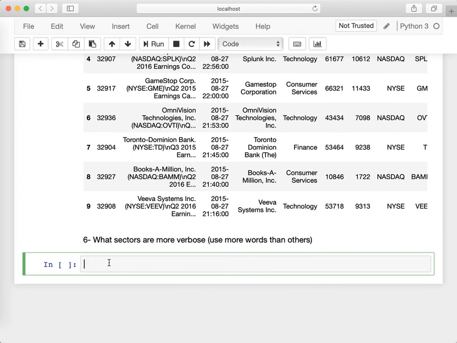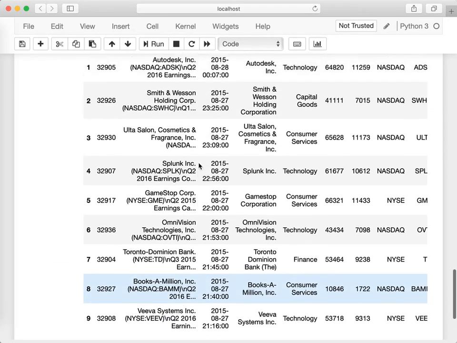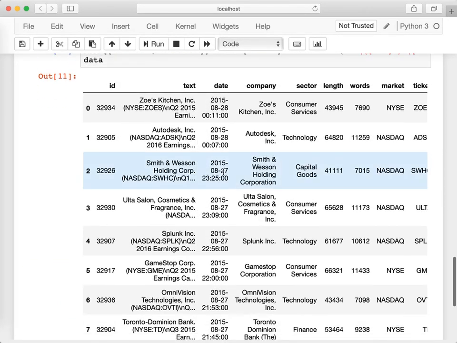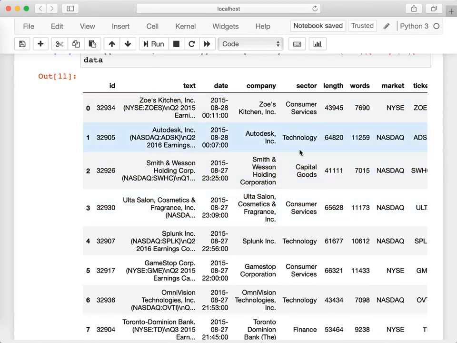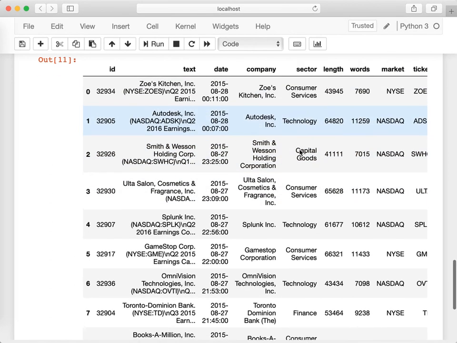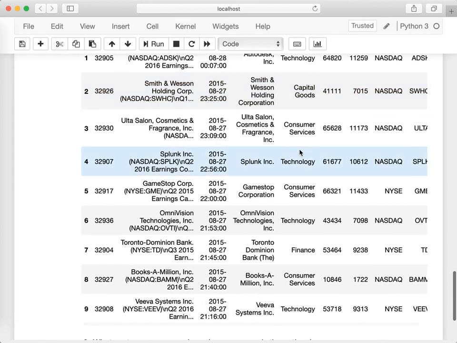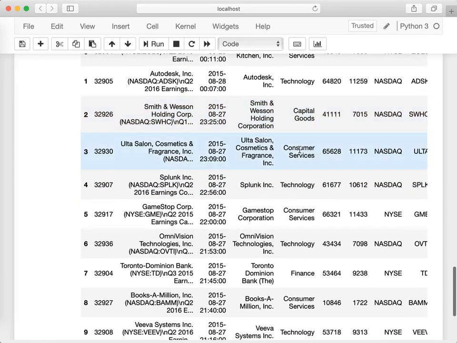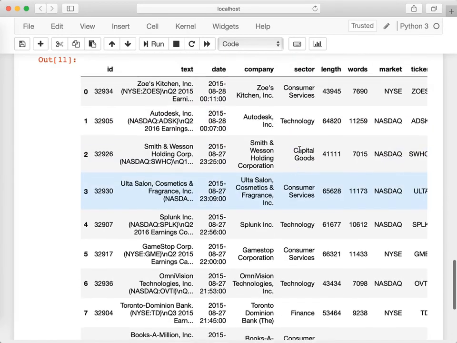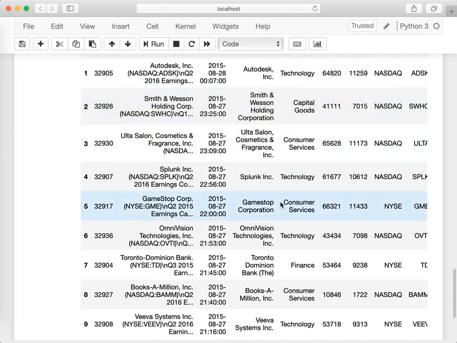Now the last question is asking us about the sectors that are more verbose, that use more words than others on average. If you take a look at this data here, you can see that companies belong to different sectors. So we have 2 companies or 3 companies in consumer services, 3 companies in technology, and maybe 1 in finance.